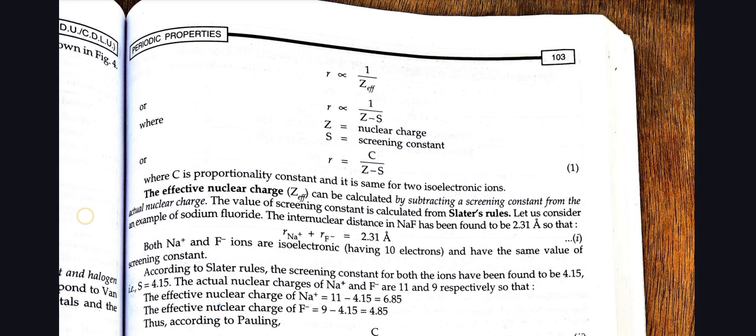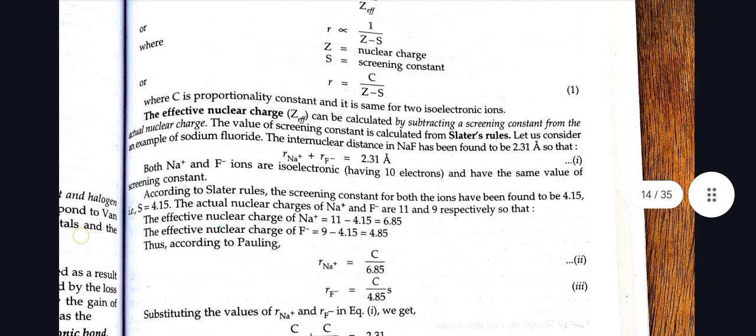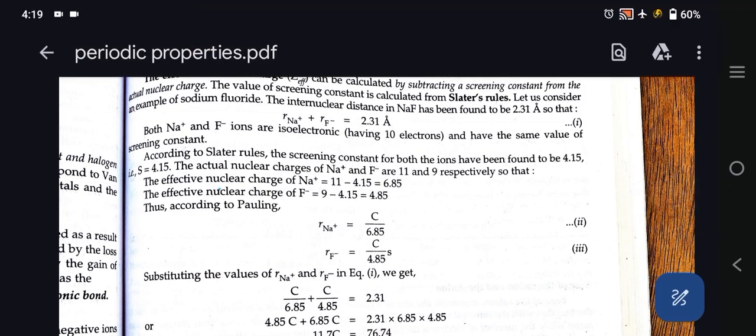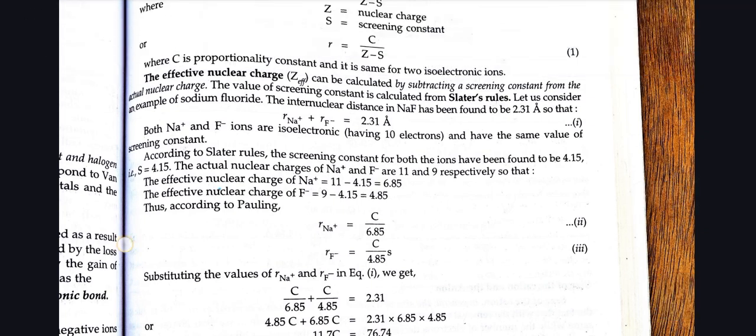Let us consider an example of sodium fluoride. The internuclear distance in NaF has been found to be 2.31 angstrom, so that the radius of Na+ plus the radius of F- is equal to 2.31 angstrom. Both Na+ and F- ions are isoelectronic, having 10 electrons, and have the same value of screening constant. According to Slater's rule, the screening constant for both the ions has been found to be 4.15, that is, S equals 4.15.